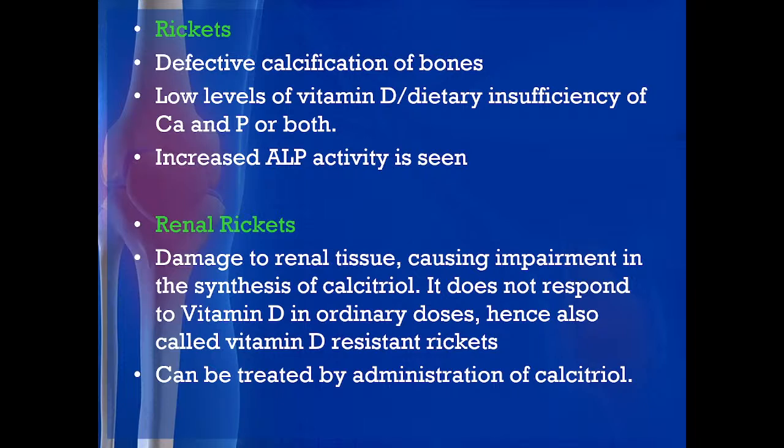Okay. Now, what is renal rickets? Renal rickets is damage to the renal tissue causing impairment in the synthesis of calcitriol, and it does not respond to vitamin D in ordinary doses, hence it is also called vitamin D resistant rickets. The kidney's ability to form vitamin D is lost. If vitamin D is not formed, calcium binding protein will not form, so calcium will not be absorbed, and the calcium level falls. So there is defective calcium in the bones. This is renal rickets due to kidney causes, and it can be treated by administration of calcitriol.